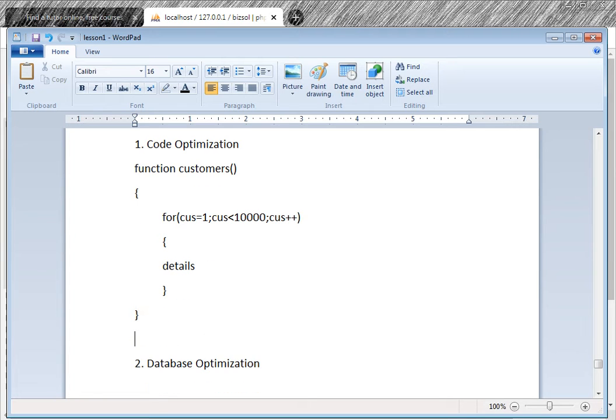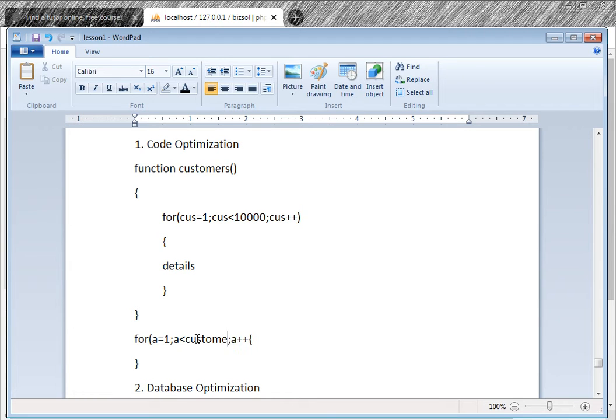Now if I use some other loop, for a equals 1, a less than customers dot length, and a plus plus, then every time I have called this function 10,000 times.